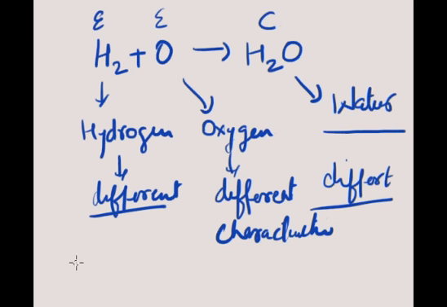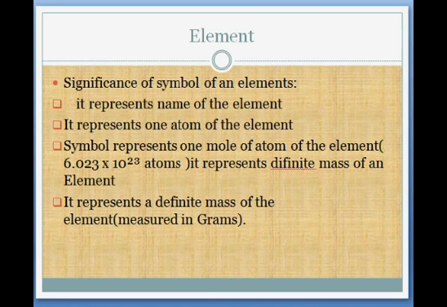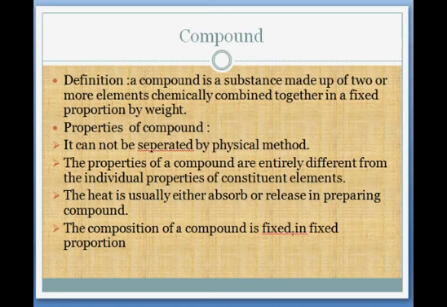So friends, from this concept you have the idea of what a compound is basically. Now let's read out the properties and the definition of a compound. A compound is a substance made of two or more elements chemically combined together in a fixed proportion by weight.